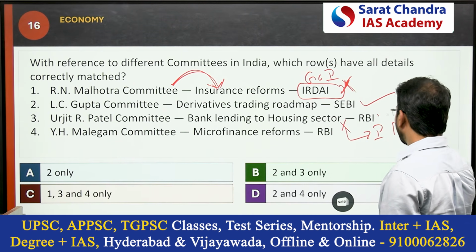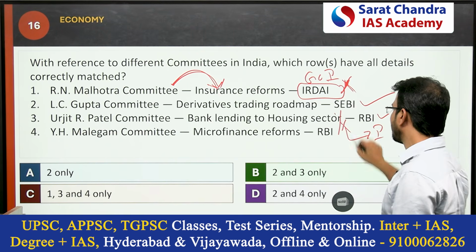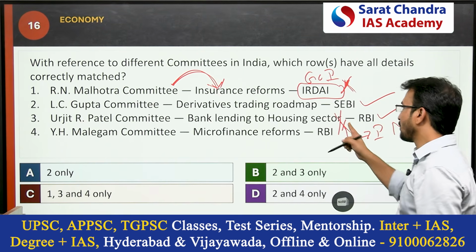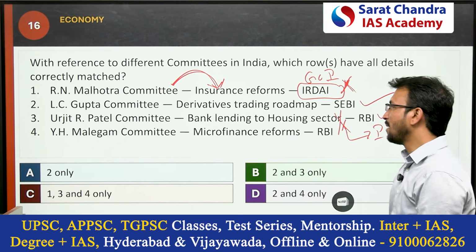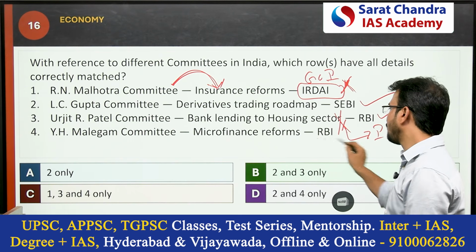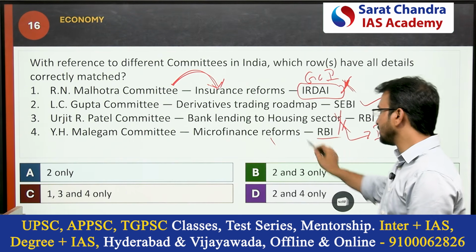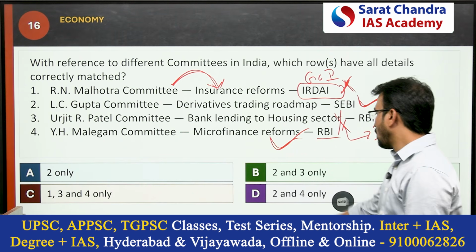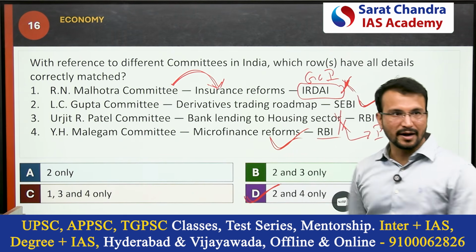So it was appointed by the RBI, but it is not for the housing sector. So this is a wrong match. Next, YH Malegam Committee, Microfinance Reforms, RBI. This is also correct. Okay, 2 and 4 are correctly matched. Option D is the correct answer.